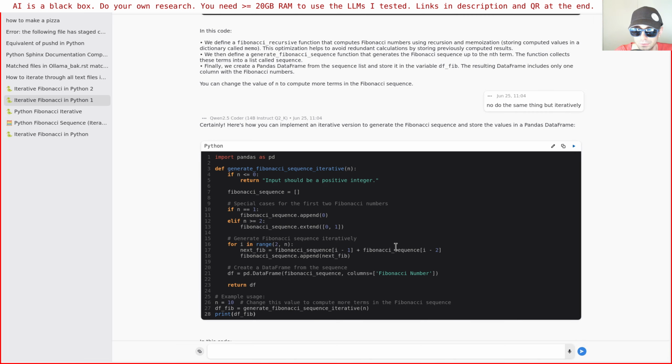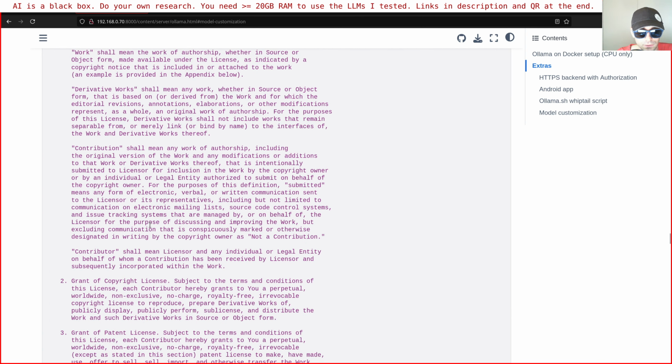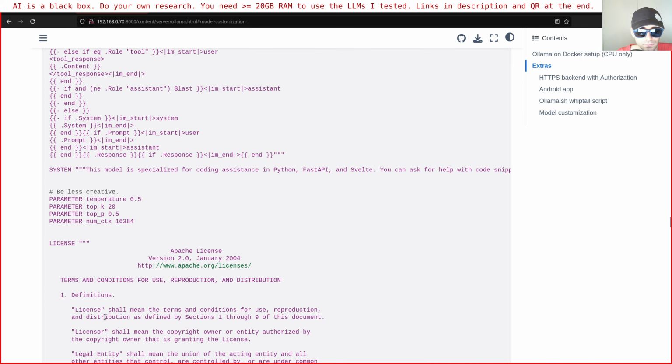So now we're going to see how to write a custom model file with some parameters in it to improve performance, quality-wise. Here I made a couple of them, and I started from the original model files, which you can get via Ollama, the command ollama show. Here we're still using Ollama via Docker. I'll explain in a moment how to do it. Anyway, when you run it and extract how the model was defined, you get something like this. The license is the long string here.